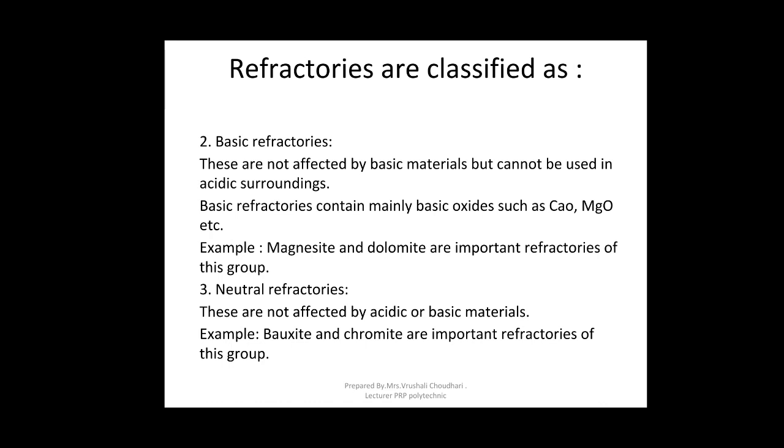In an exam, they may ask you which among the following is a basic refractory, or which among the following is attacked by basic medium. Your answer is the acid refractory. They may ask which among the following is not affected by acidic as well as basic material. The answer will be bauxite and chromite, which are neutral refractories and not affected by acidic or basic materials.